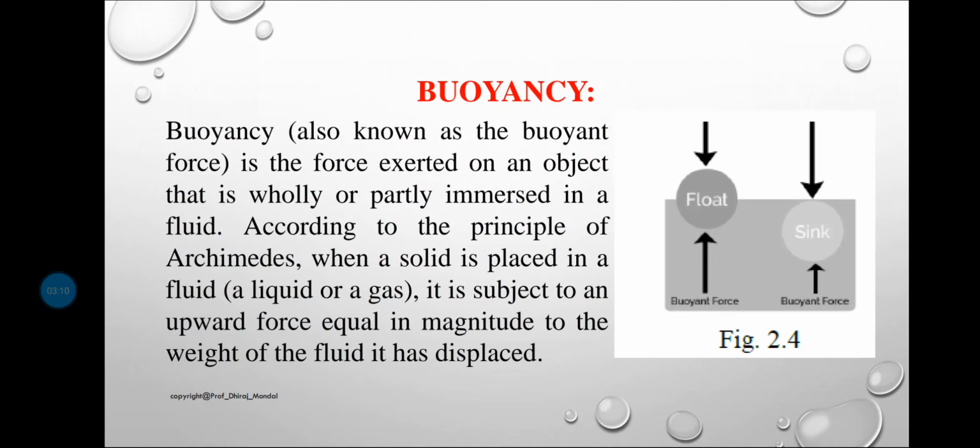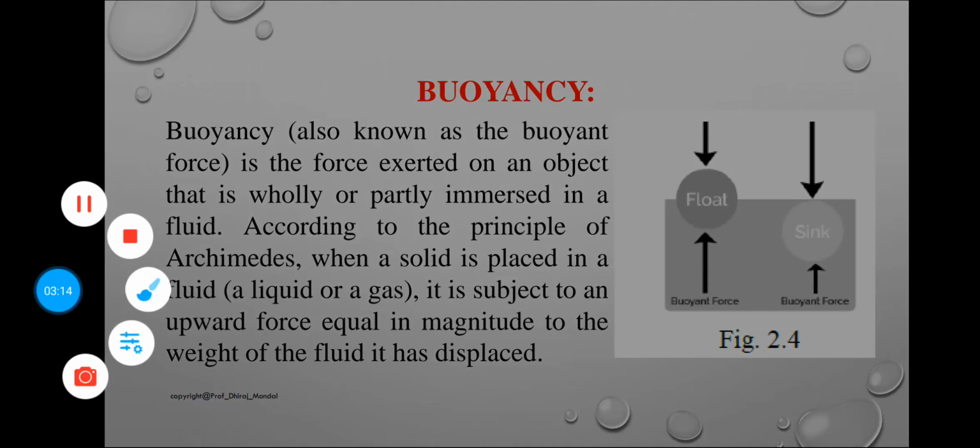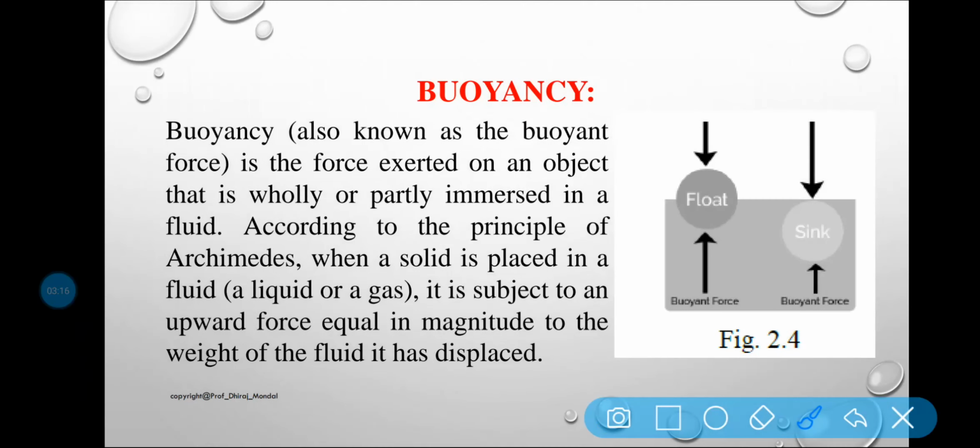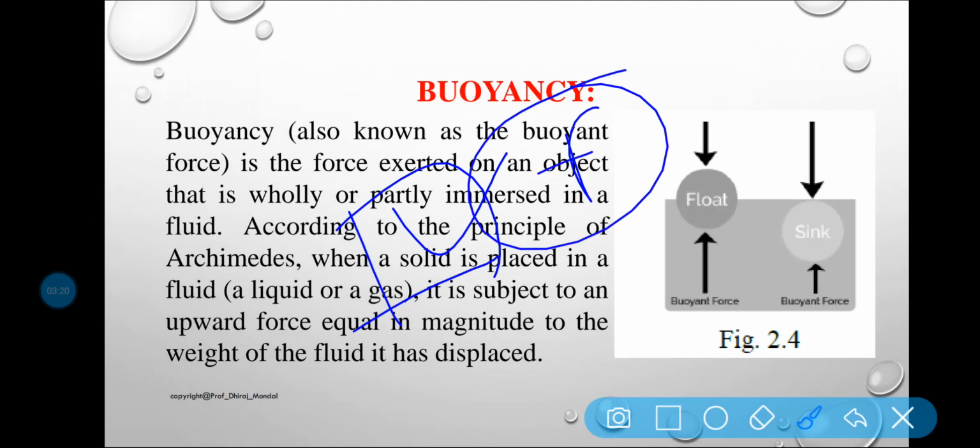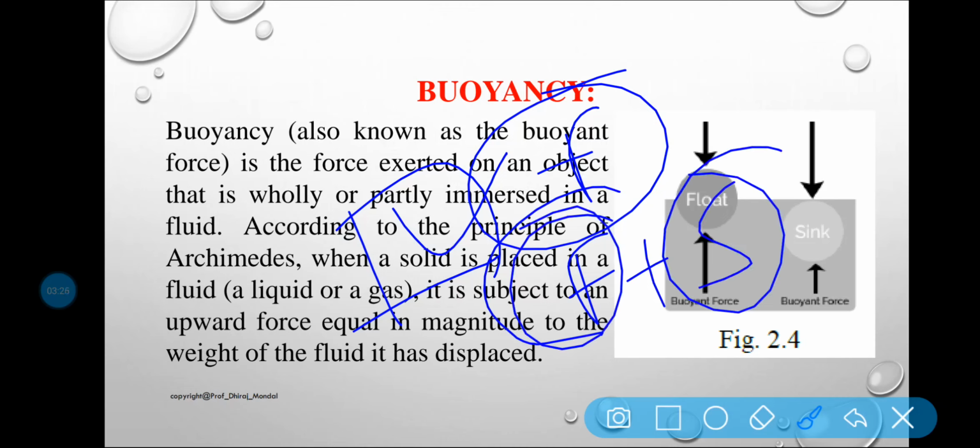So what do you mean by buoyancy? First of all, in this chapter the equilibrium of a floating body and submerged body will be considered.